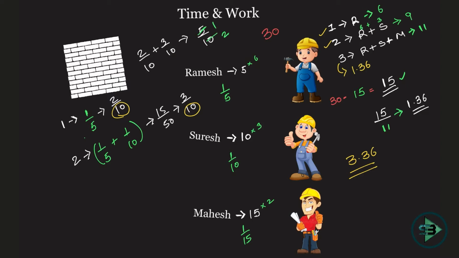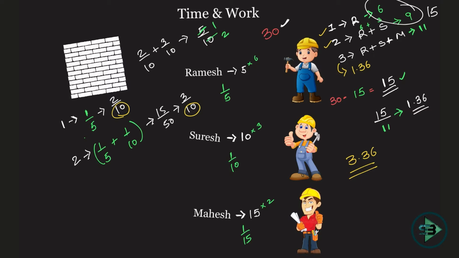Okay, as we did earlier as well, 30 bricks you were supposed to put in. See, always compare, okay, for better understanding. 30 bricks you are supposed to put in. 9 plus 6, 15 bricks, which means half of the work. 15 bricks is half of the 30 bricks, right? Which means half of the work was done till the end of second day.